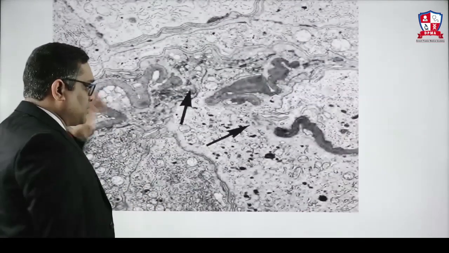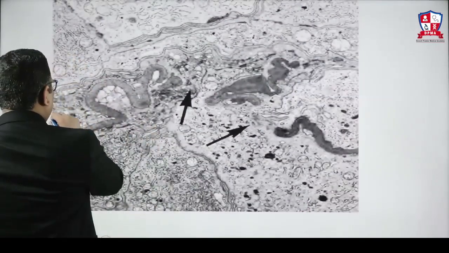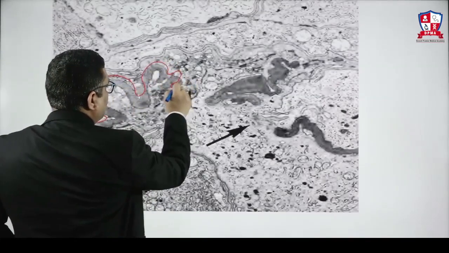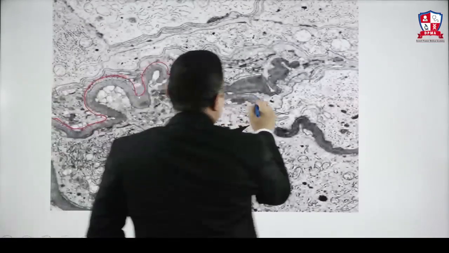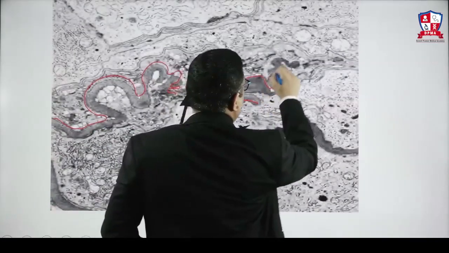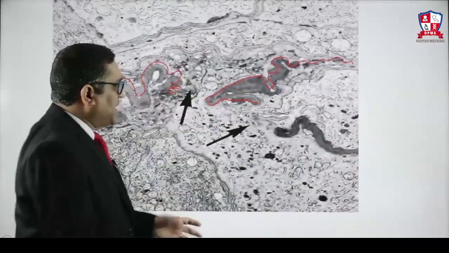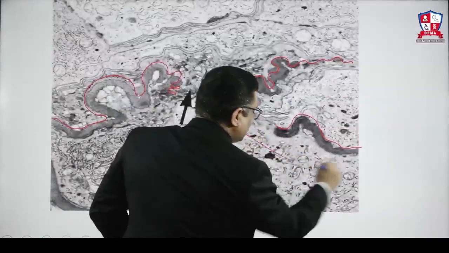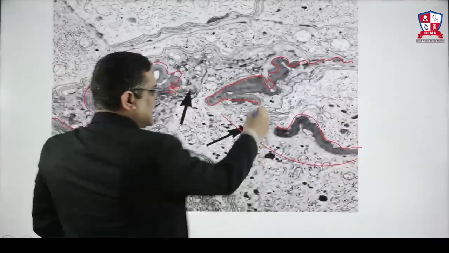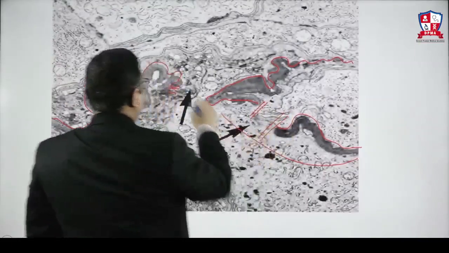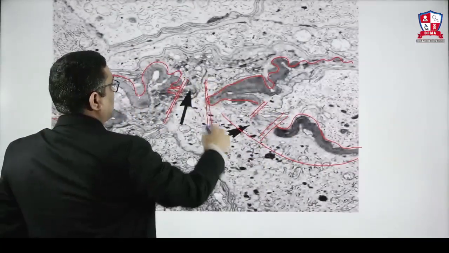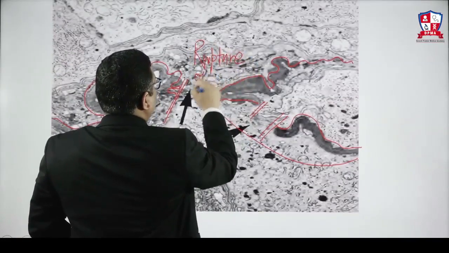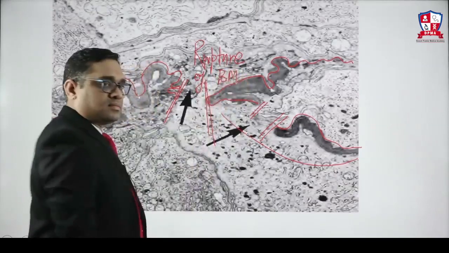Look at the microscopic view. In this microscopic view, I am going to draw a line. It is corresponding to the basement membrane, right? You can see the basement membrane here also. Ideally, it should be in continuity, like this. But it is not continuous. What has happened? Rupture of the basement membrane. You can see rupture of the basement membrane on electron microscopy. What I am showing you is rupture of the basement membrane.